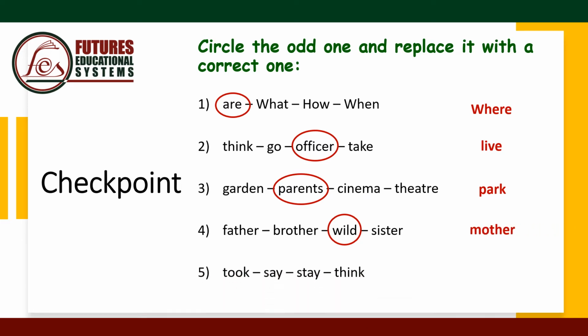Number 5: took, say, stay, and think. Say, stay, and think are verbs in the present simple, but took is a verb in the past simple, so this is the different one or the odd one, and we're going to replace it with take or any verb in the present simple.